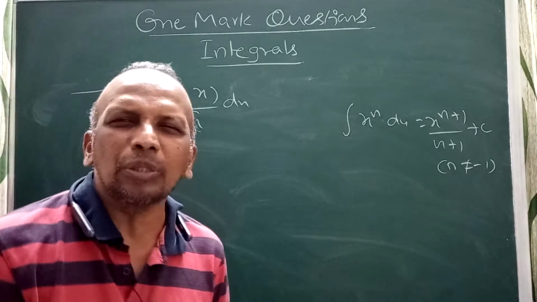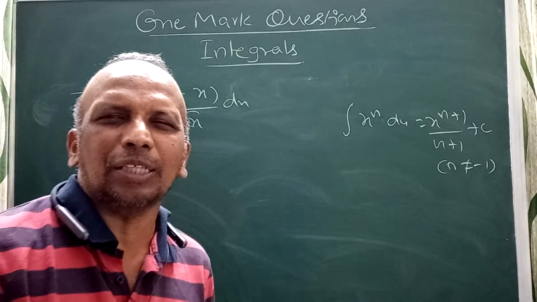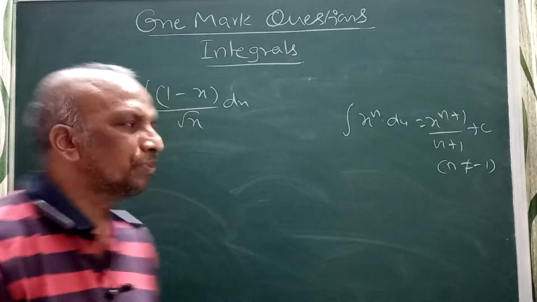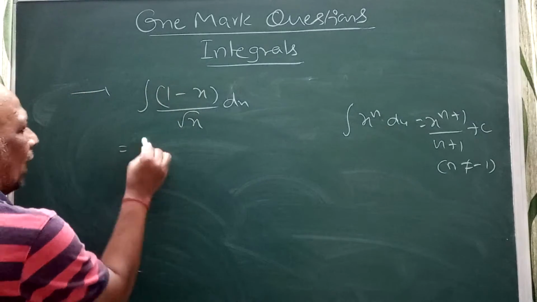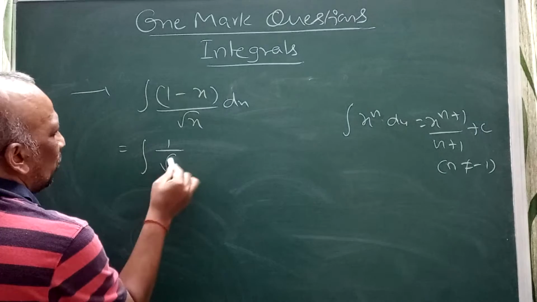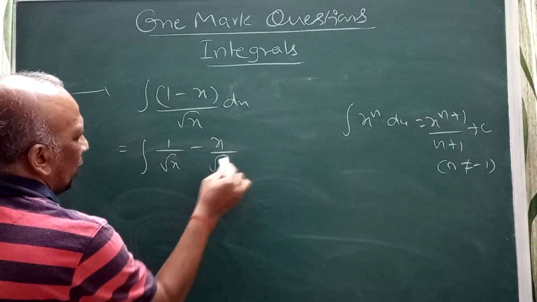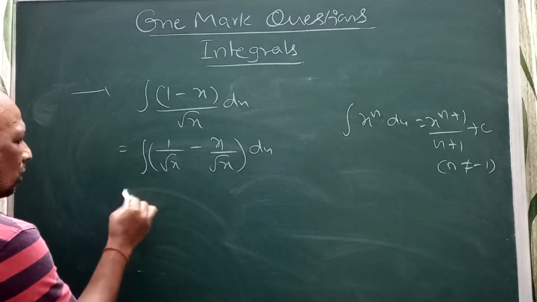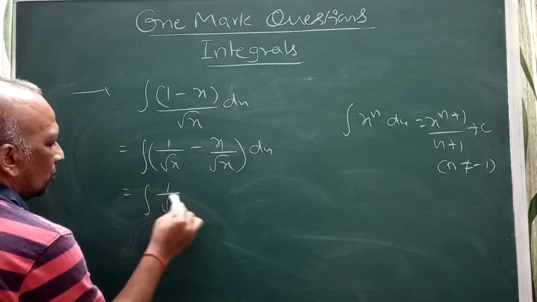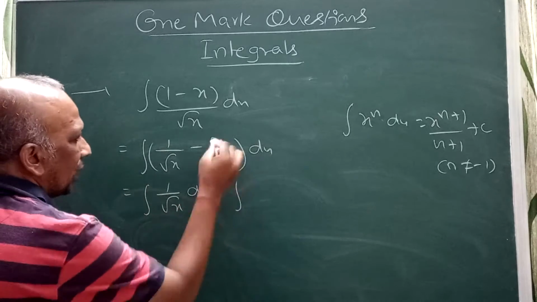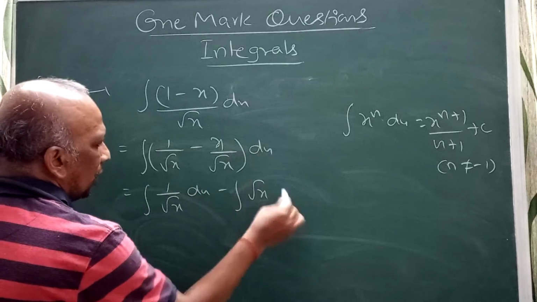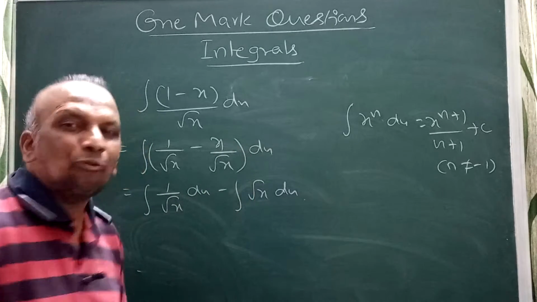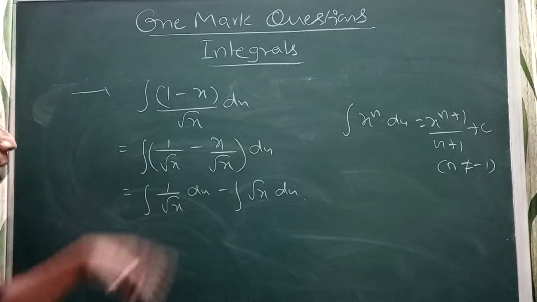When I am given it like this, I can split it as 1 by root x minus x by root x. You will get the integral of 1 by root x dx minus the integral of x by root x dx. You can make it x power minus 1 by 2.